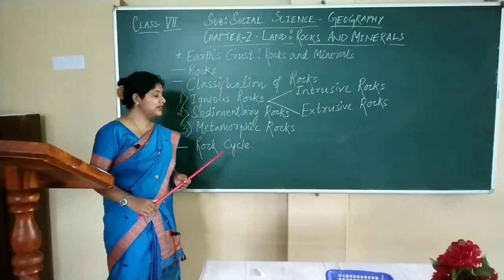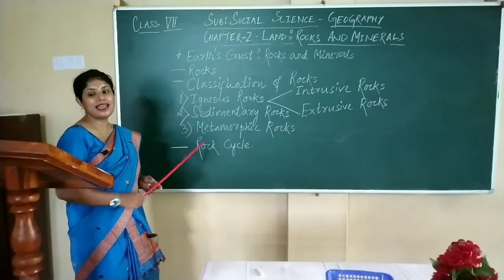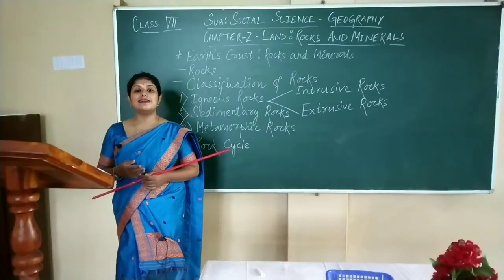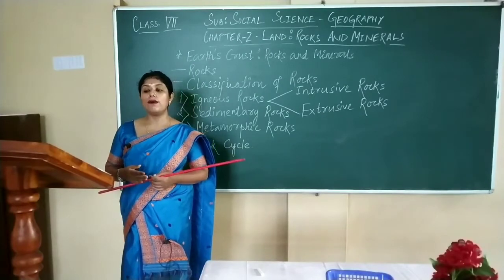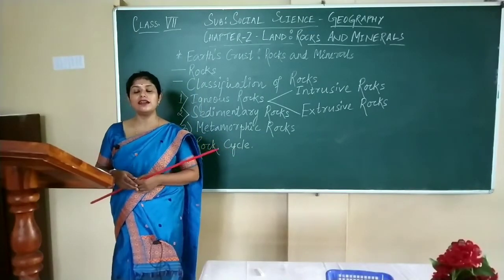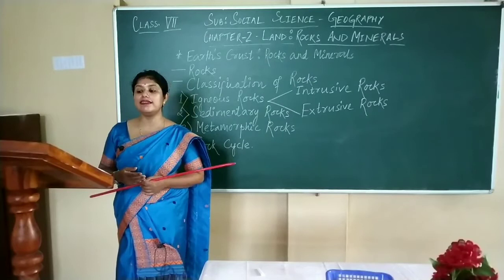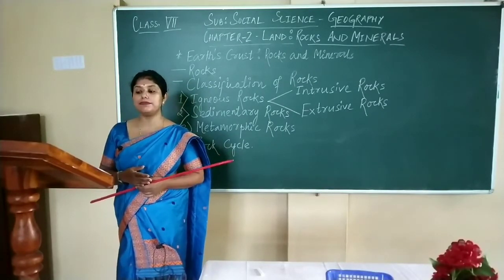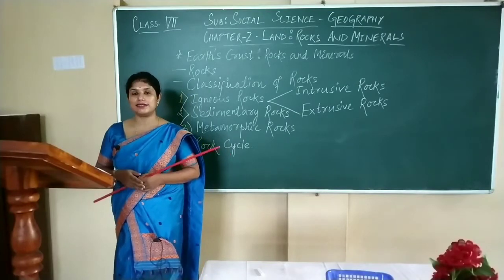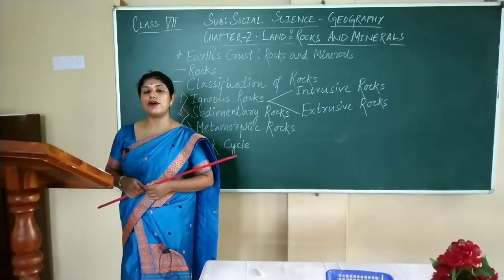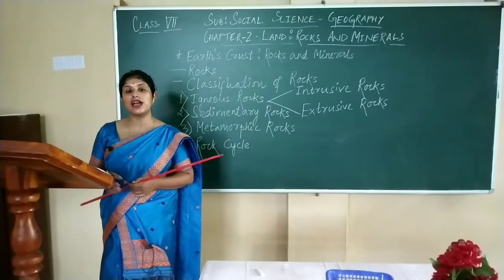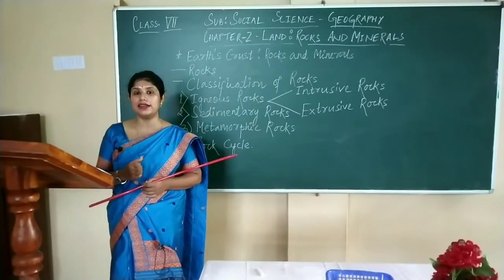So now we will do a study on the rock cycle. The rock cycle describes the transition that all the three types of rock undergo. It is a series of processes that create and transform the types of rocks in Earth's crust. All types of rocks get altered or destroyed when they are forced out of their equilibrium conditions.